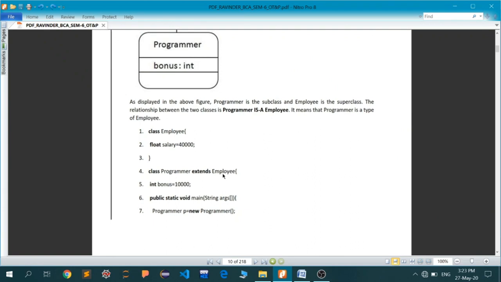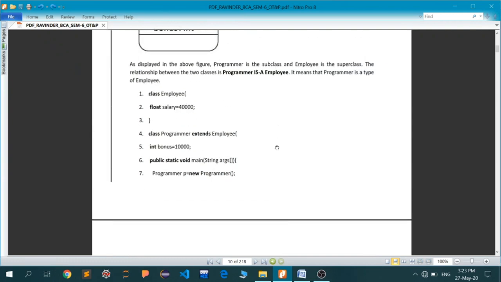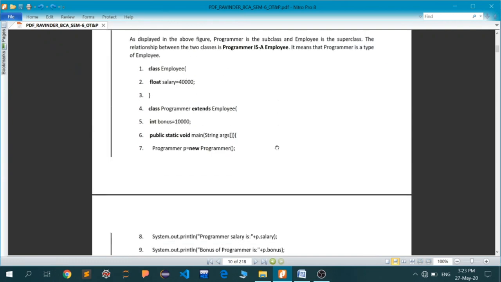The relationship between the two classes is: Programmer is an Employee. We have already told you that. Below that, you can see that we have written a small piece of code in Java. Obviously, we haven't discussed the Java code yet, but you will understand most of it.